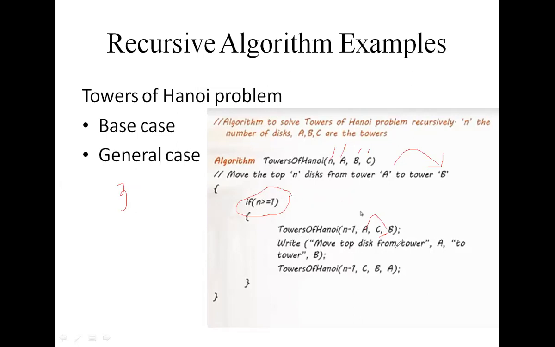Then move the disk from top of tower A to tower B. Then we move Towers of Hanoi here and here. Move data from C to A by using B as intermediate. Finally, we get the result is 7 moves.